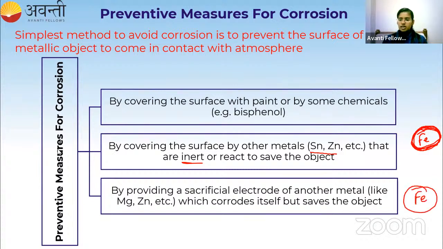If the object is made up of iron, and you are using electrodes like magnesium and zinc, what will they do? Magnesium will get corroded. All the magnesium part will get corroded, but it will save the object which is present inside. So iron can be prevented from oxidation, but magnesium will get corroded.